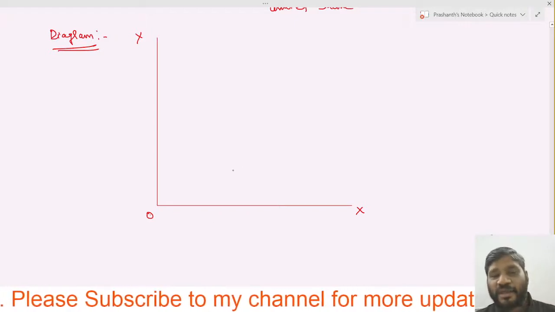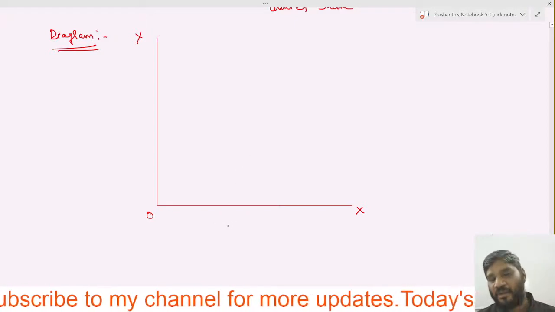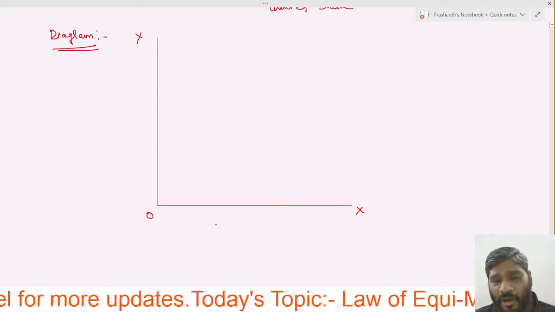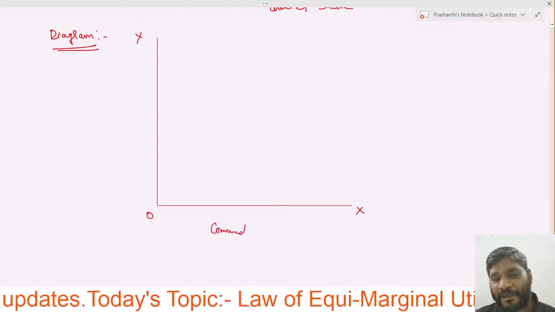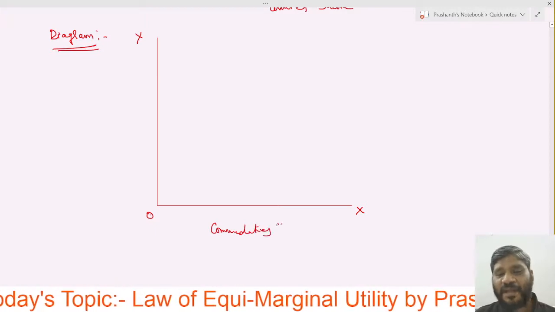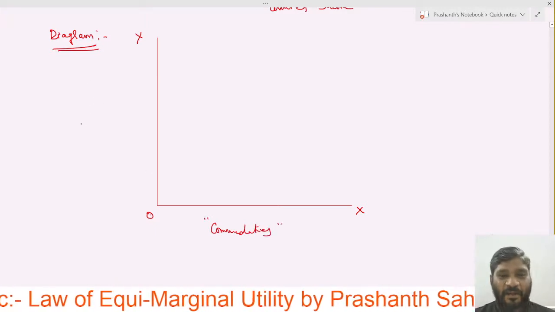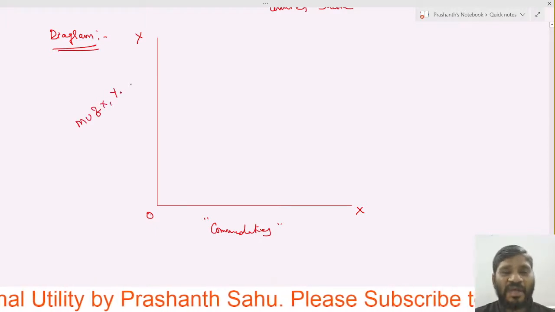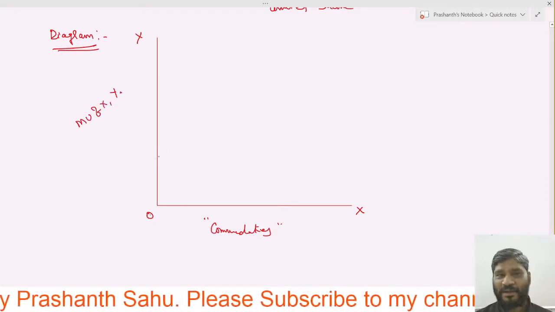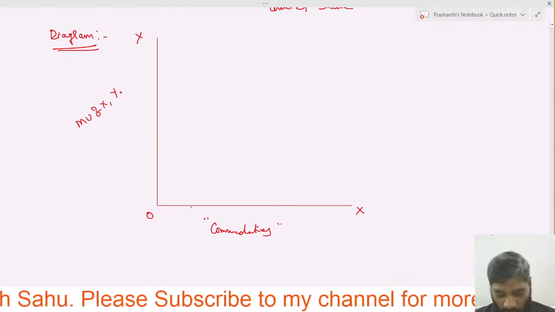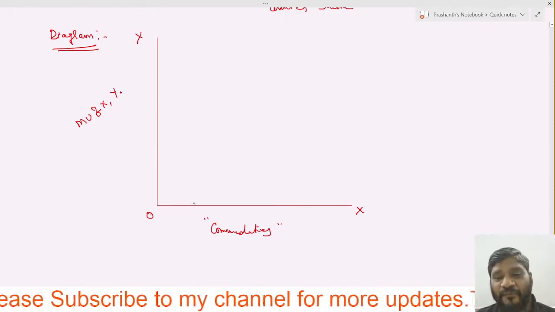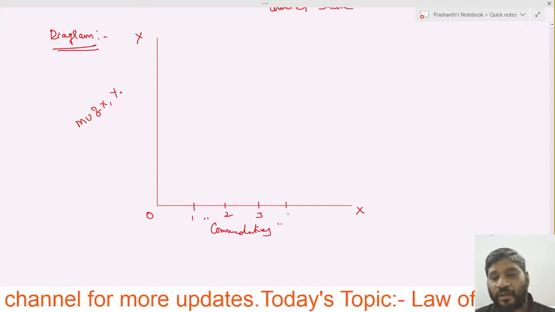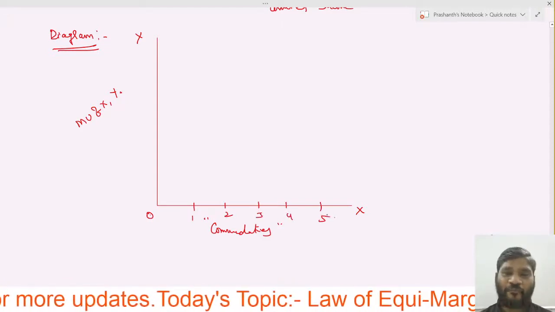Here we take the commodities, and here we will take marginal utility of X good as well as Y good. Now, how many units do we have? 1, 2, 3, 4 and 5.